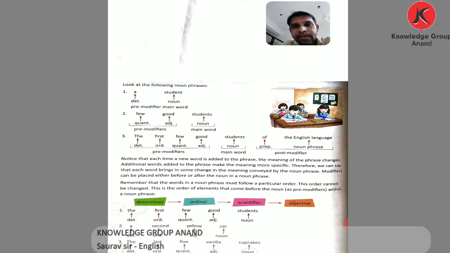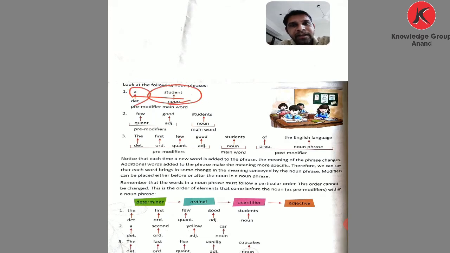Now we come to the second one. Look at the following noun phrase: a student. Student is the noun, and the article a is a determiner. This is pre-modifier, main word. Now, few good students. Few is used as a quantifier, good is an adjective, and students is the noun, the main word.